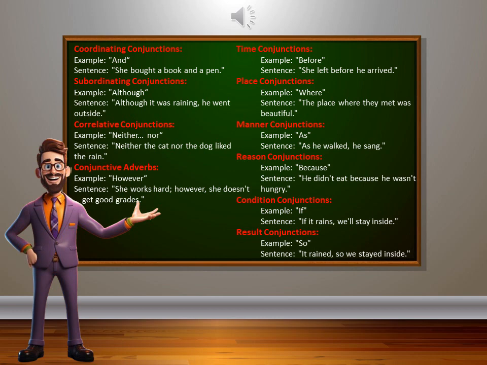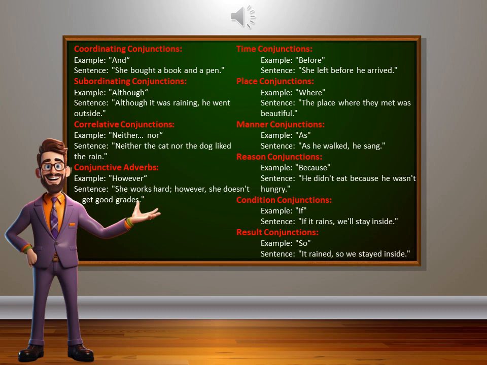Time conjunctions. Example, before. She left before he arrived. Place conjunctions. Example, where. The place where they met was beautiful. Manner conjunctions. Example, as. As he walked, he sang. Reason conjunctions. Example, because. He didn't eat because he wasn't hungry.